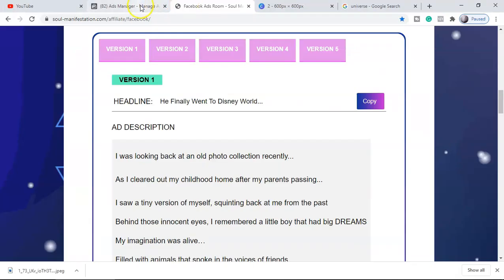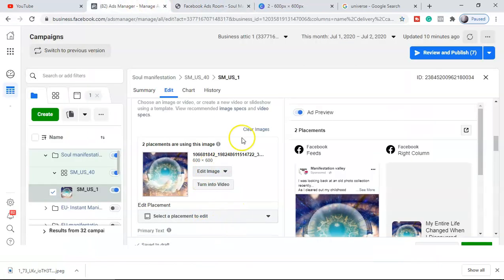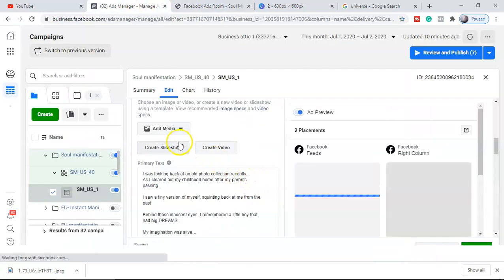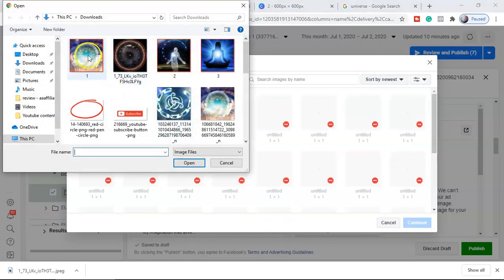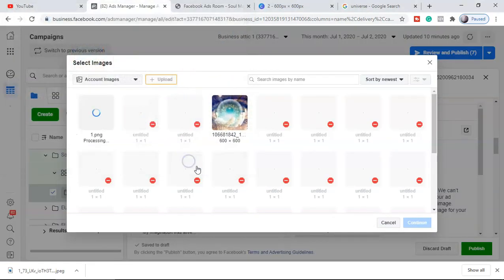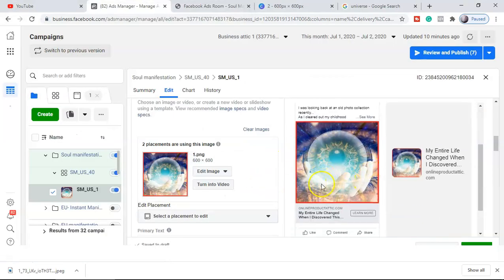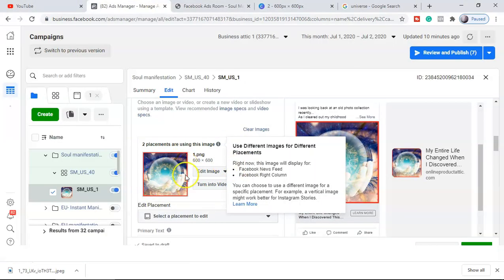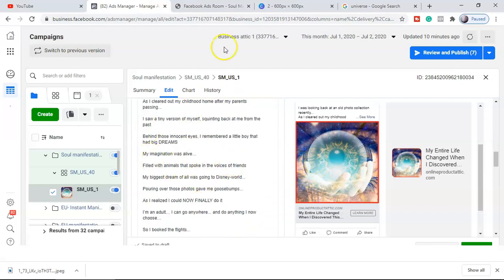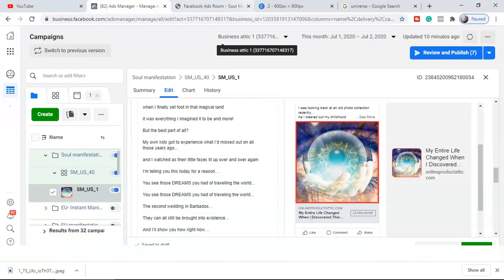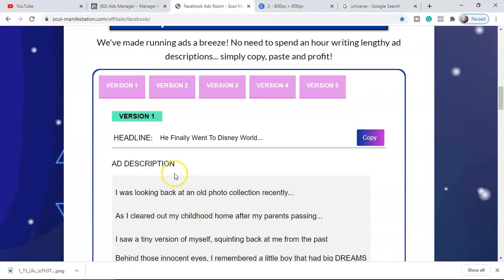Once this is done, guys, let's upload our image here, the image which we made. Add image, upload image, and this one first. Right now you can see our ad will look like this, and this is one of the images, and this is the copy I have taken from the Facebook ad. So you can test all of this, whichever works for you.